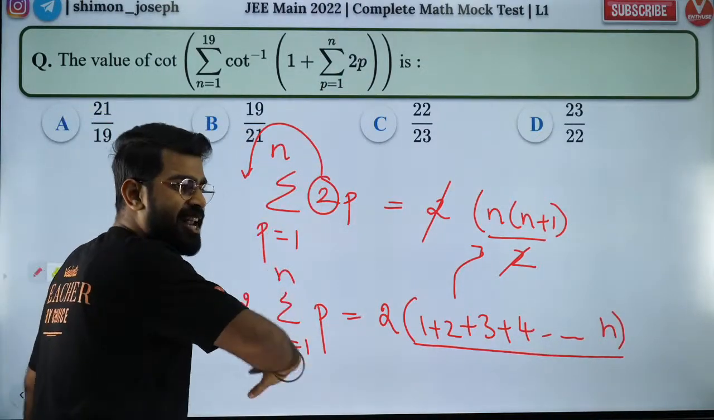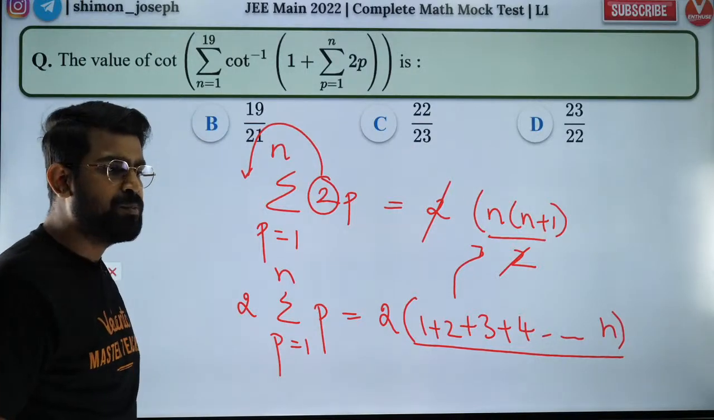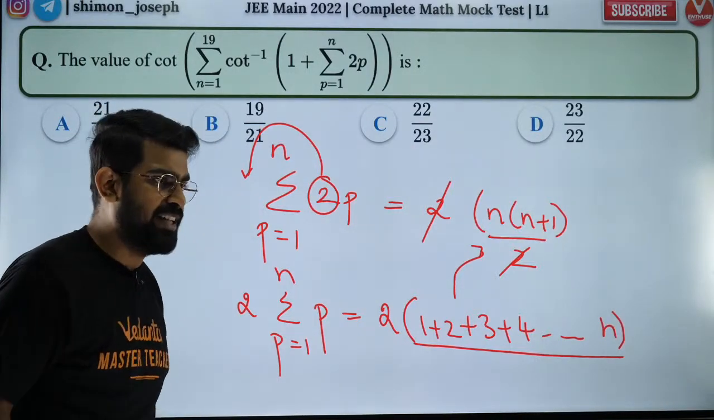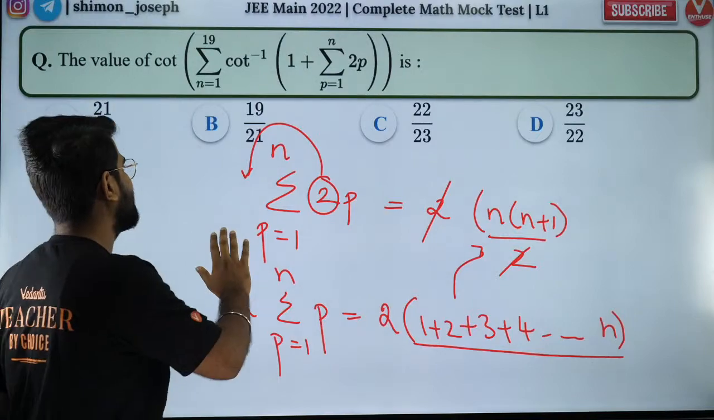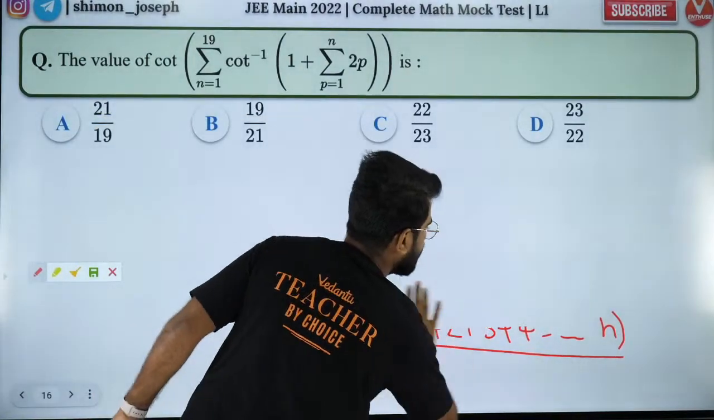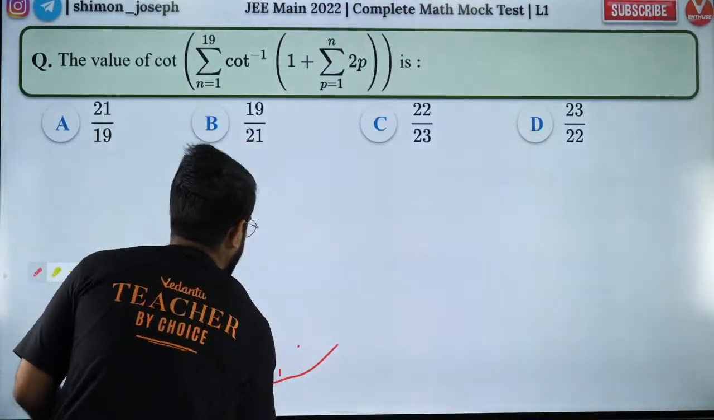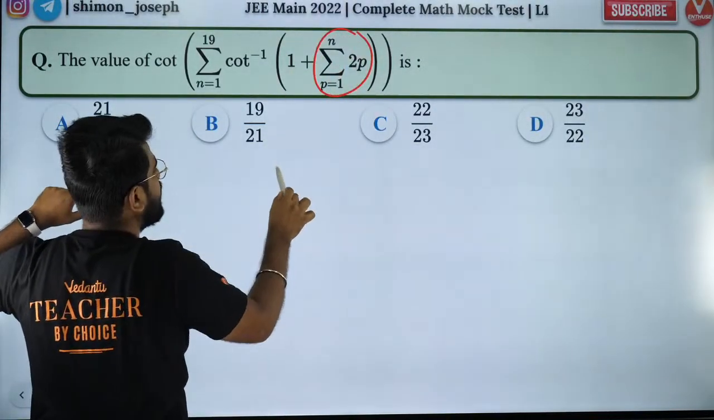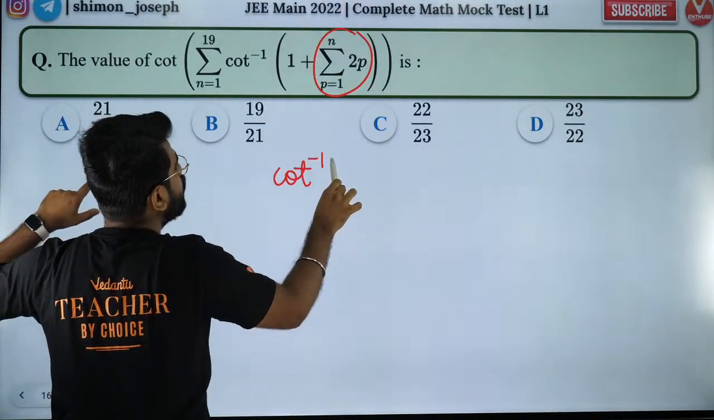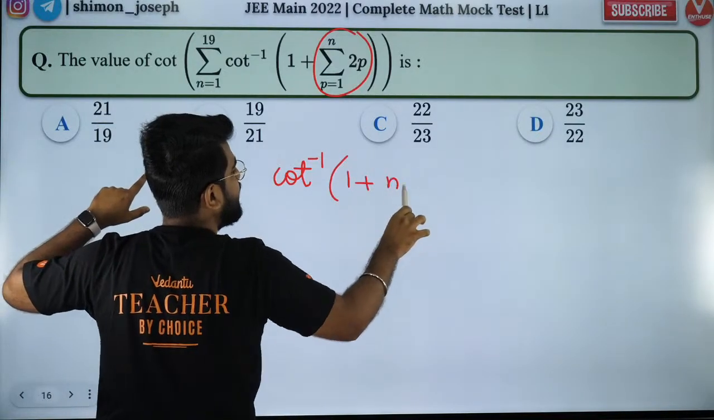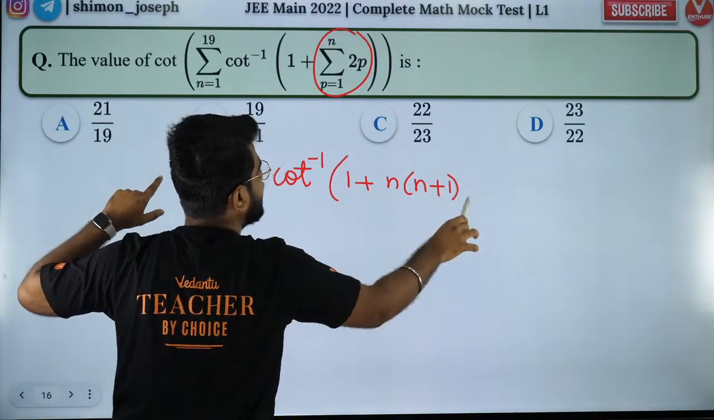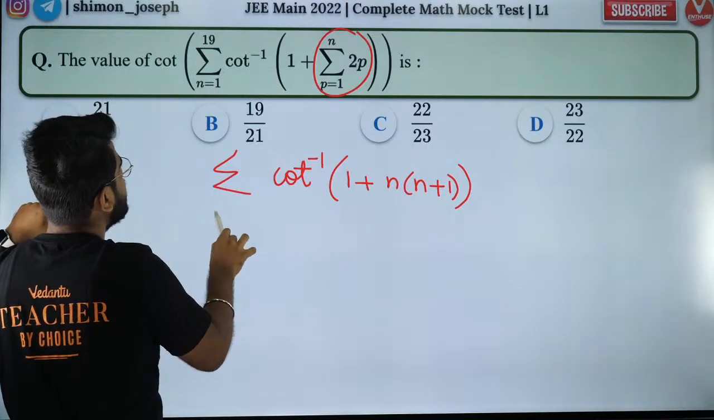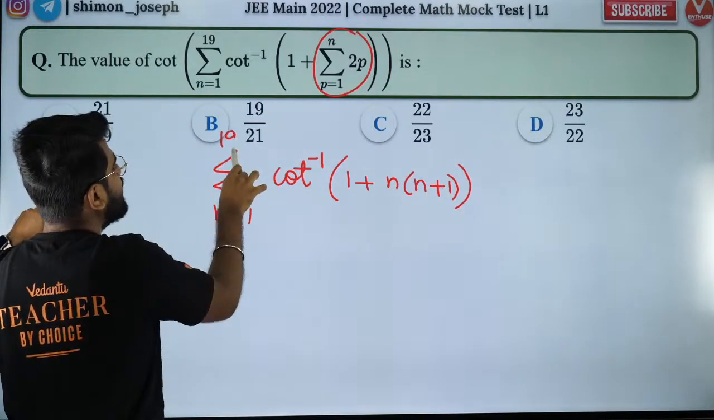So shall I erase this? Are you all happy with this, boys and girls? Perfect. So now I'm going to erase it and put it back inside. So I solved this portion alone. Let me write it down. So I have cot inverse of 1 plus n into n plus 1. Isn't that right? Are you all happy with that?